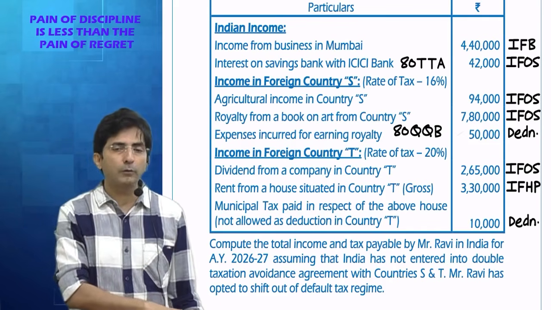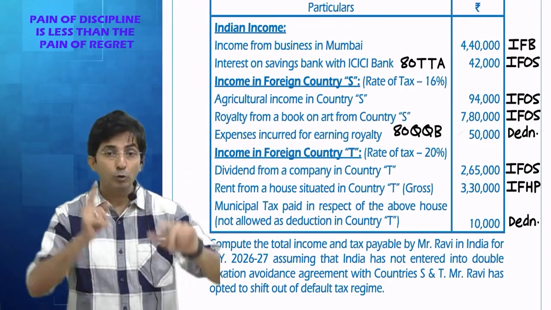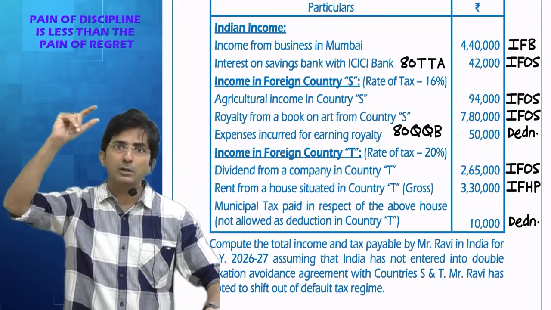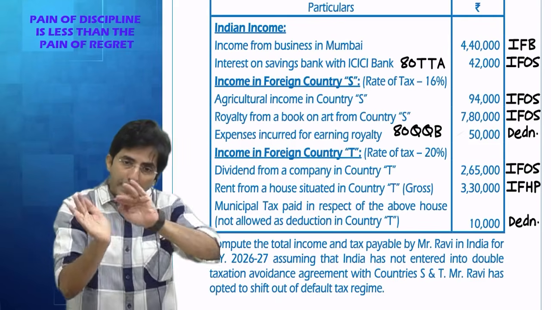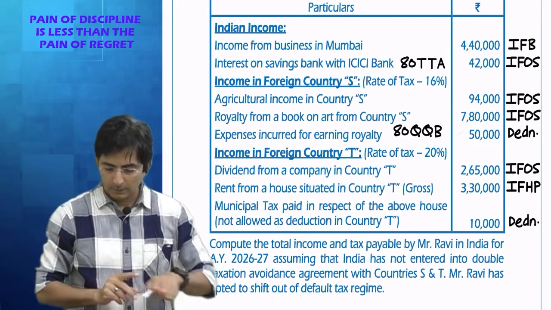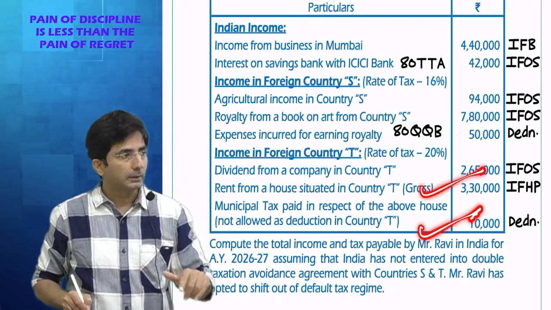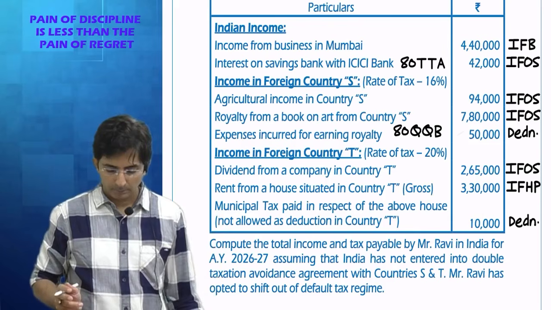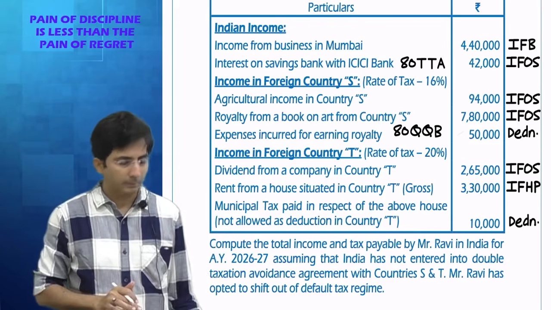Under house property, from the rental income, first subtract municipal tax. If you remember, from CA Inter, gross annual value minus municipal tax gives net annual value, then you take 30% standard deduction. So tell me what will be house property income? 3,30,000 minus 10,000, then 30% standard deduction. So this is done. Now let us put all this in the answer.